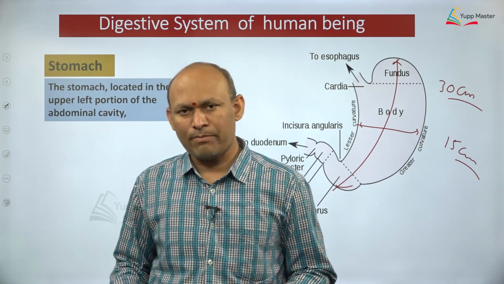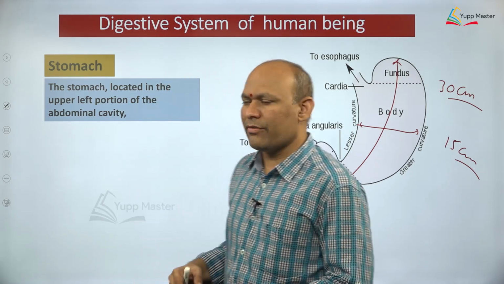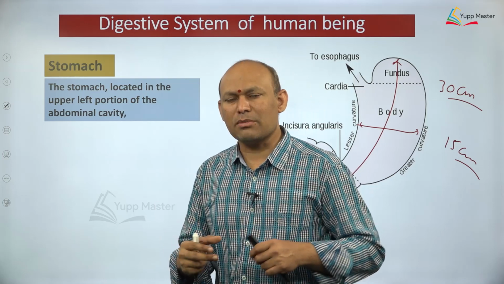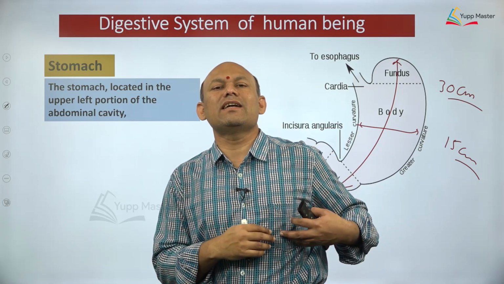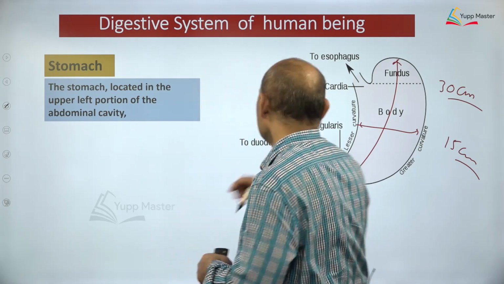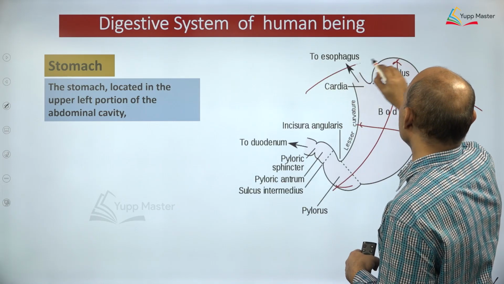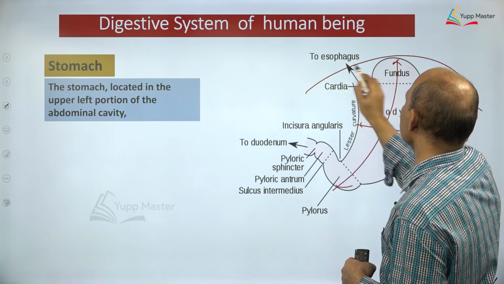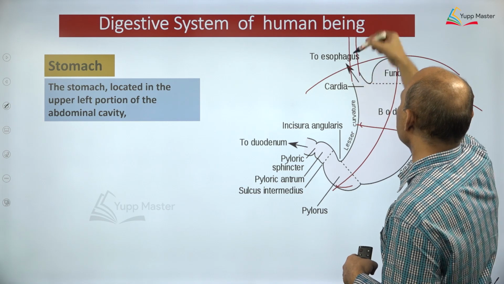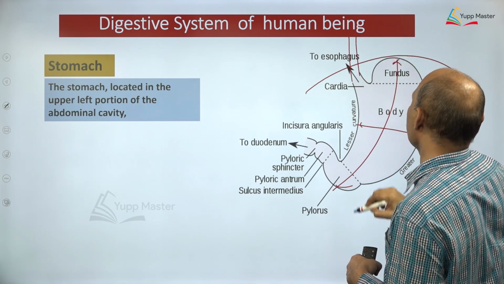Where do you find the stomach? If you go back and see the first diagram, the stomach is located on the left side, immediately below the diaphragm. Previously I told you, dear students, this is the diaphragm, this is the esophagus, the esophagus is piercing through the diaphragm and opening into what? The stomach.